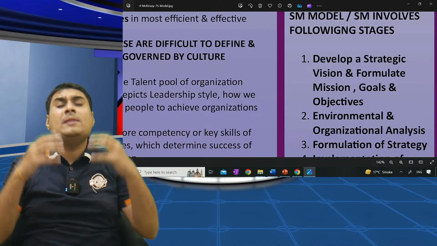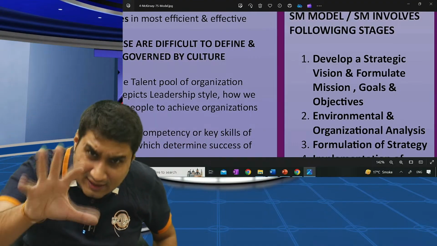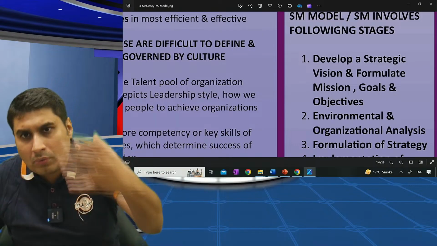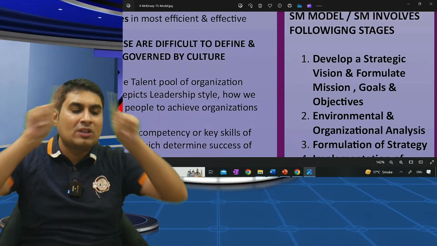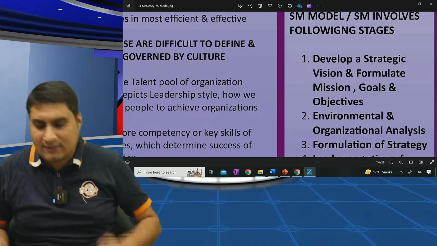I want to implement any strategy. In strategic management, the SM model has 5 steps or 5 stages. Can we start? Yes.